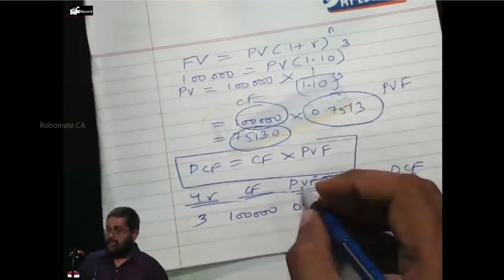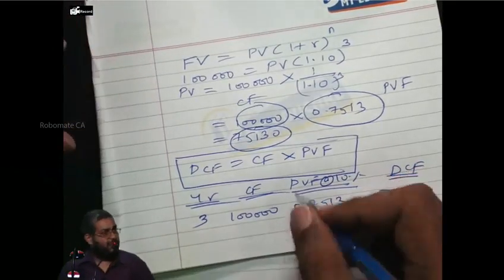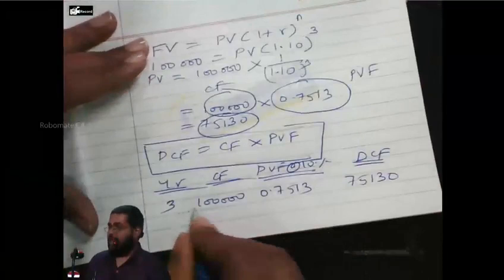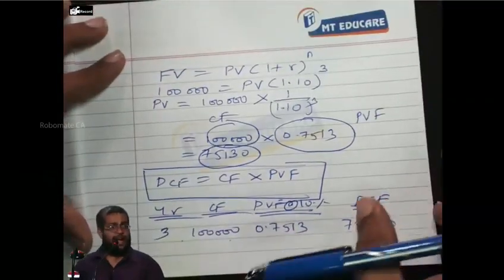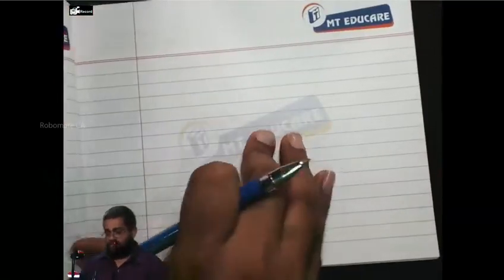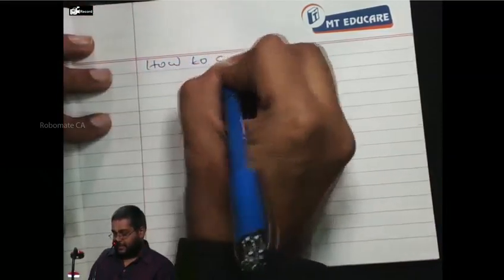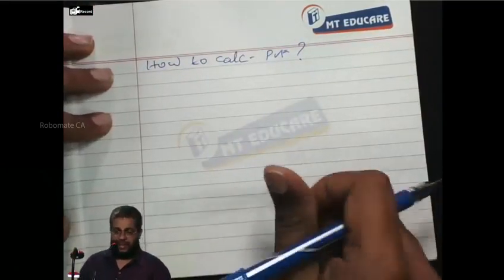Now the question is, sir, how did we calculate the present value factor? The question arises, no? I'll now go into the PVF discussion. Calculation of the present value factor, because I know the year, I know the cash flow, and we find out the PVF. I know the discounted cash flow, right or not? Now, do along with me. Write down: how to calculate present value factor.